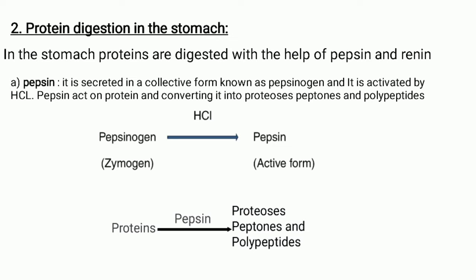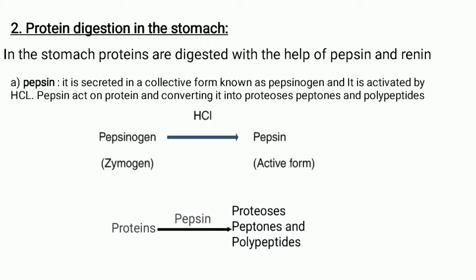Protein digestion in the stomach. In the stomach, proteins are digested with the help of pepsin and renin. The pepsin is secreted in the inactive form known as pepsinogen. It is activated by HCl. The pepsin acts on the protein and converts it into proteoses, peptones and polypeptides.